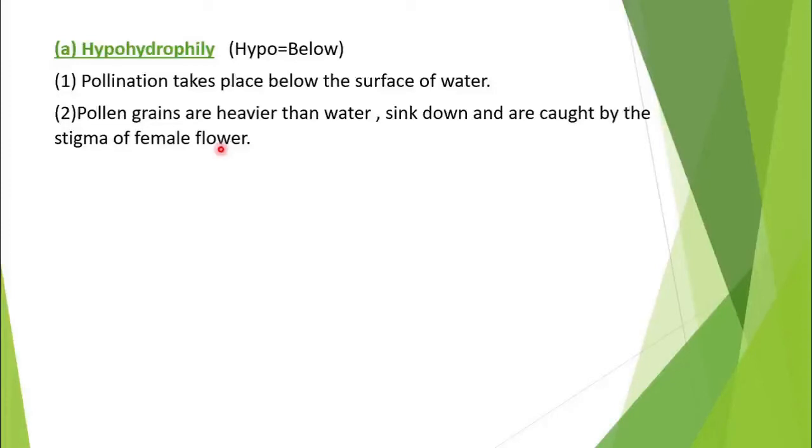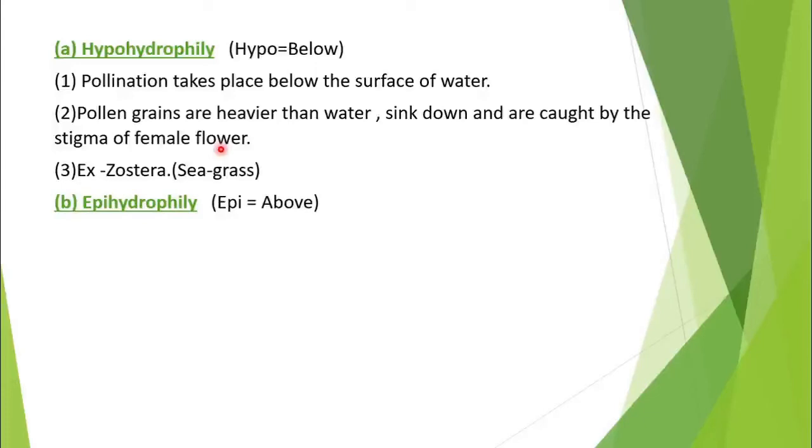It is submerged. What happens with the pollen grain? That plant is also submerged. But the pollen grains, as they are heavier than water, they never come up on the surface of the water. They sink down and they are easily caught by the stigma of the female flower. One example, Zostera you can take. In seagrass this type of pollination takes place.